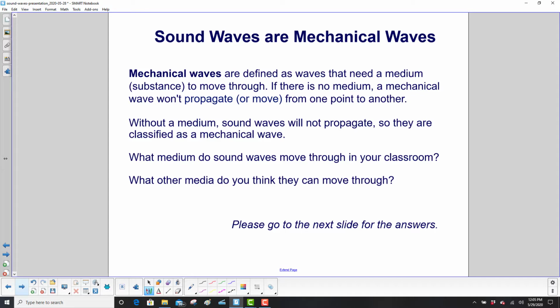Without a medium, sound waves will not propagate, right? In space, no one can hear you talk. So they are classified as a mechanical wave. What medium do sound waves move through in your classroom? What other media do you think they can move through? Answers on the next slide.